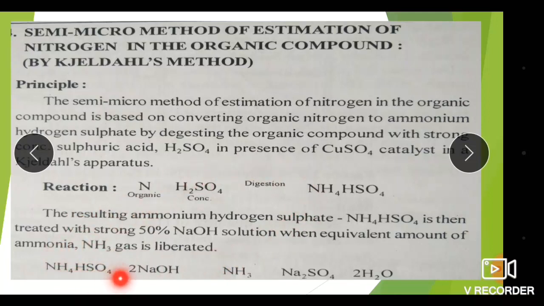Ammonium hydrogen sulfate reacts with NaOH and gives NH3, Na2SO4 and water. So this ammonia gas is liberated in an equivalent amount.